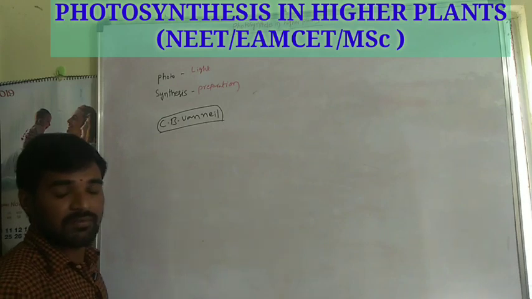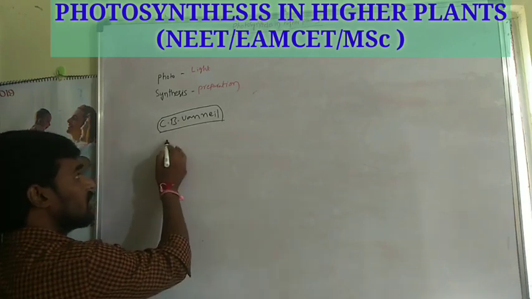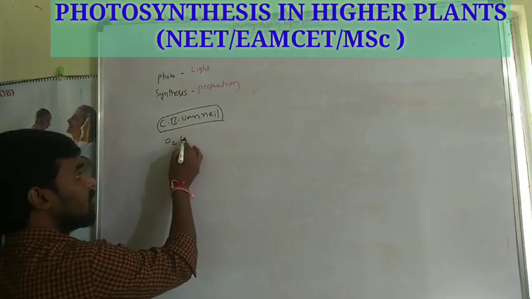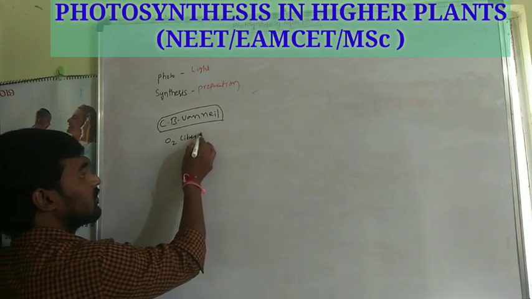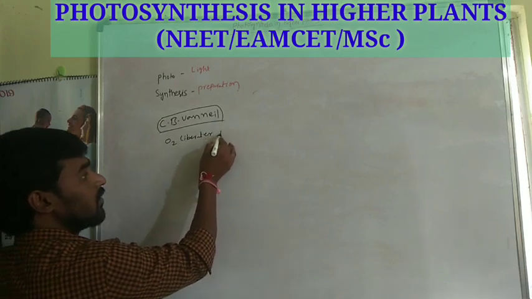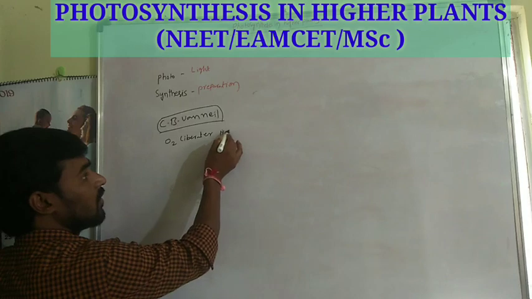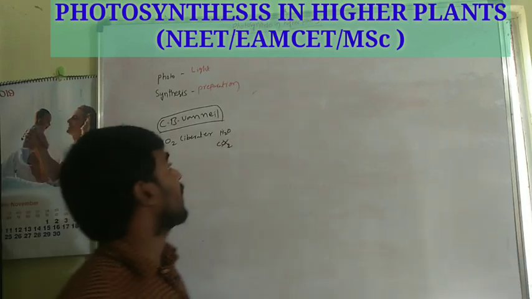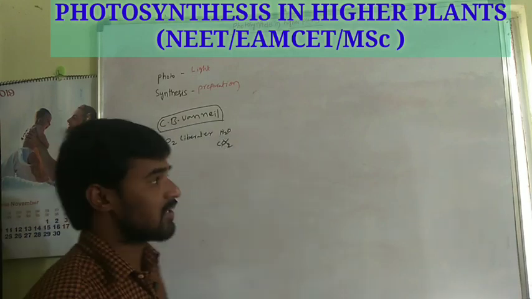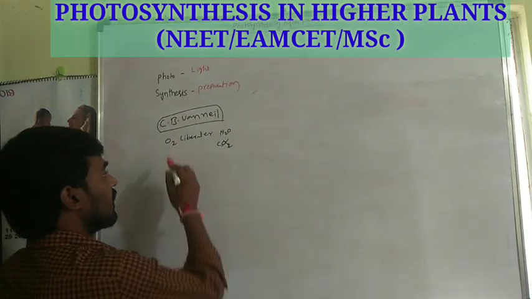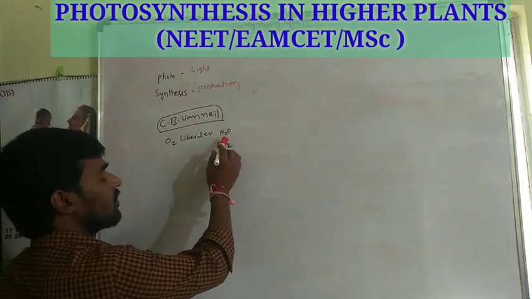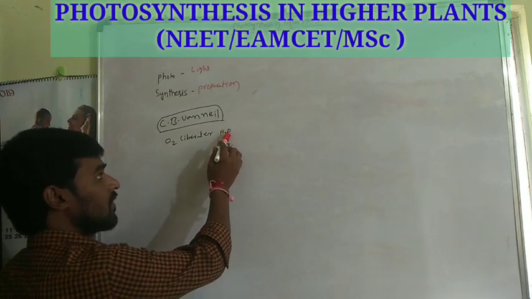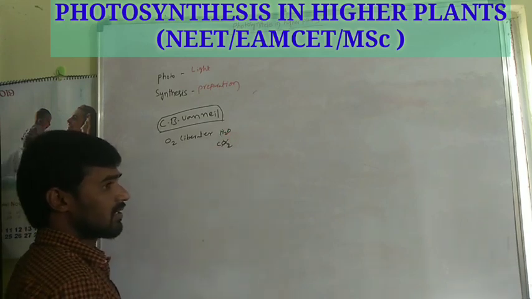C.B. Van Niel confirmed that oxygen is liberated from water, not from CO2, during photosynthesis. What is the contribution of C.B. Van Niel? The liberation of oxygen in photosynthesis is from the water, not from the carbon dioxide.